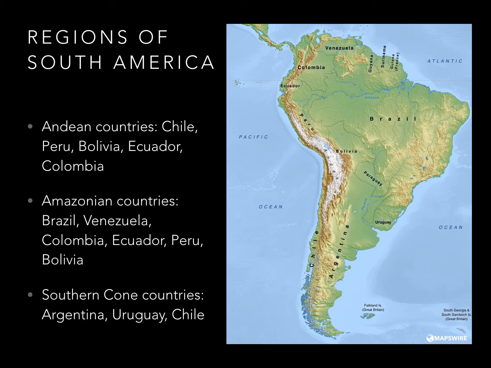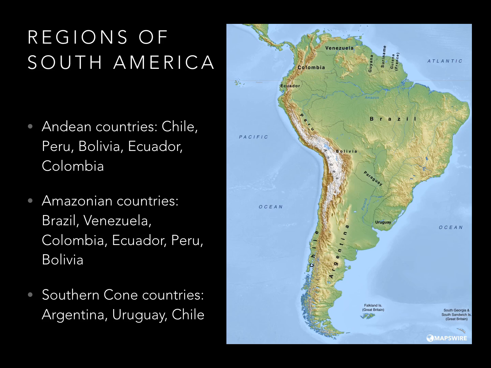We also have the Amazon, which is home to the world's largest rainforest. All that water that descends off the Andes Mountains flows into tributaries and rivers that eventually flow into the mighty Amazon River, the world's largest. Most of the Amazon is located in Brazil, but Venezuela, Colombia, Ecuador, Peru, and Bolivia also possess Amazonian regions.